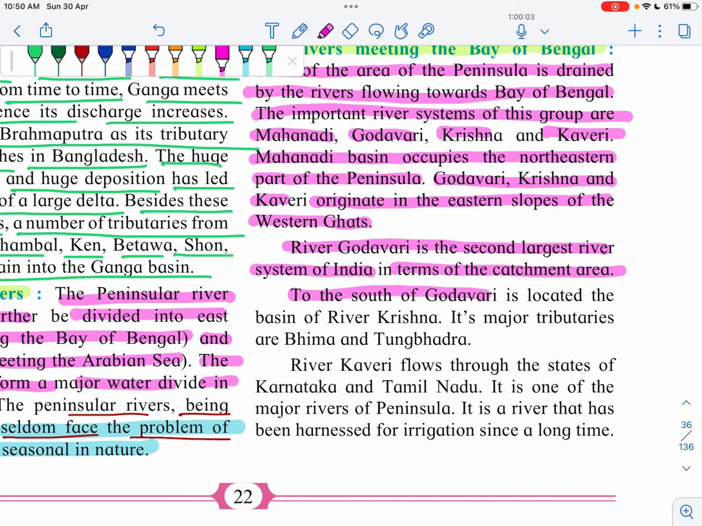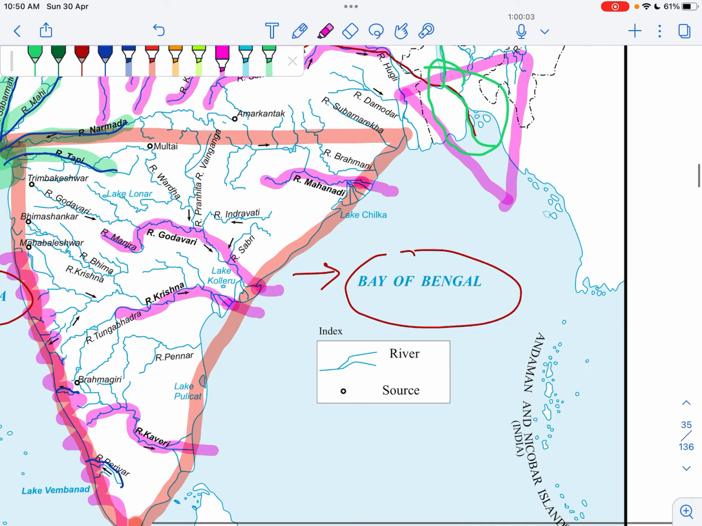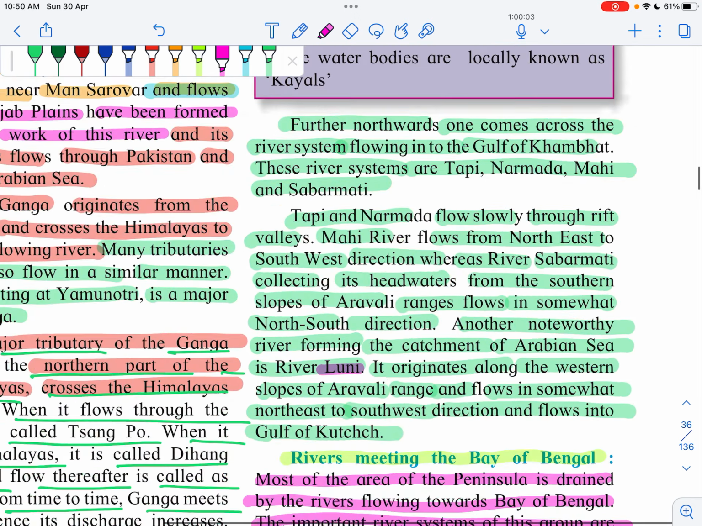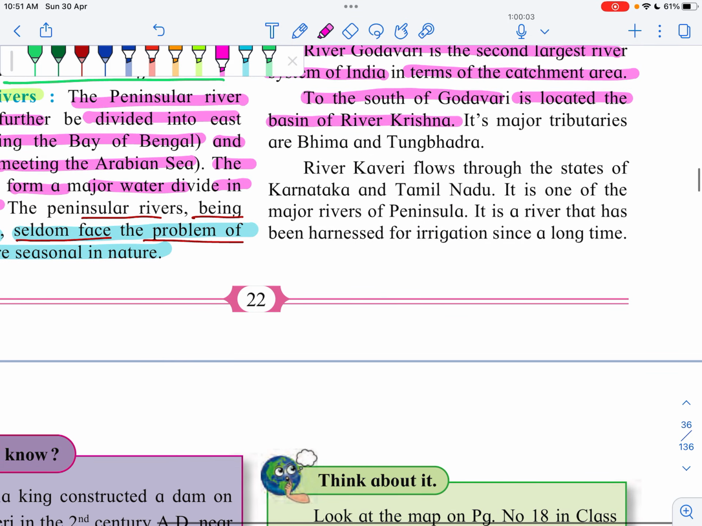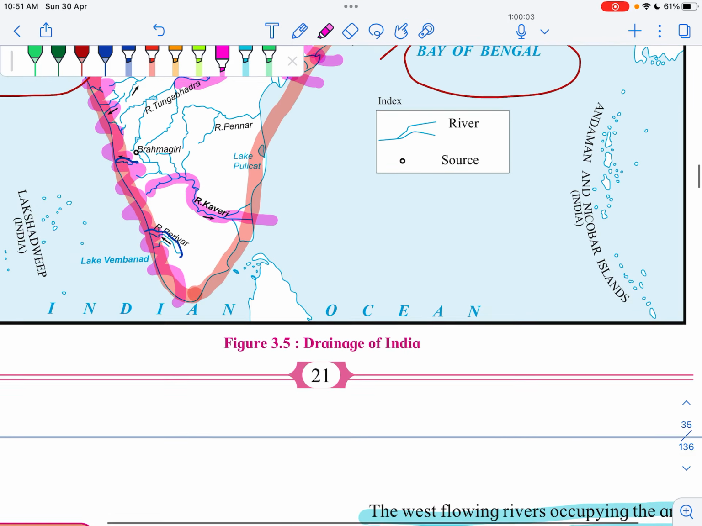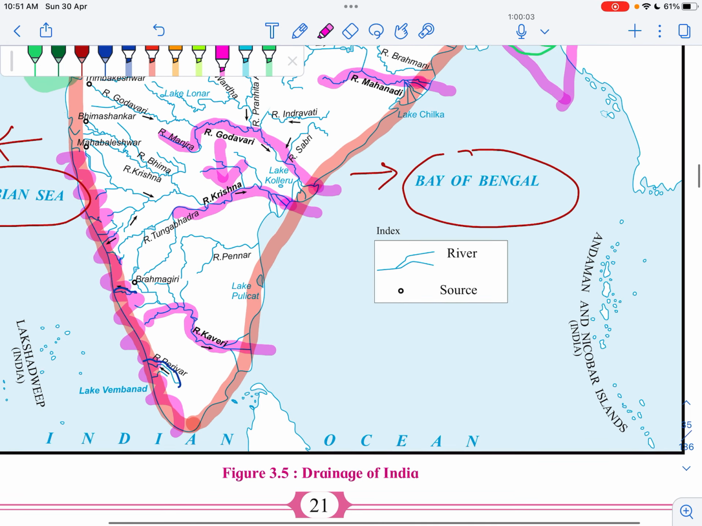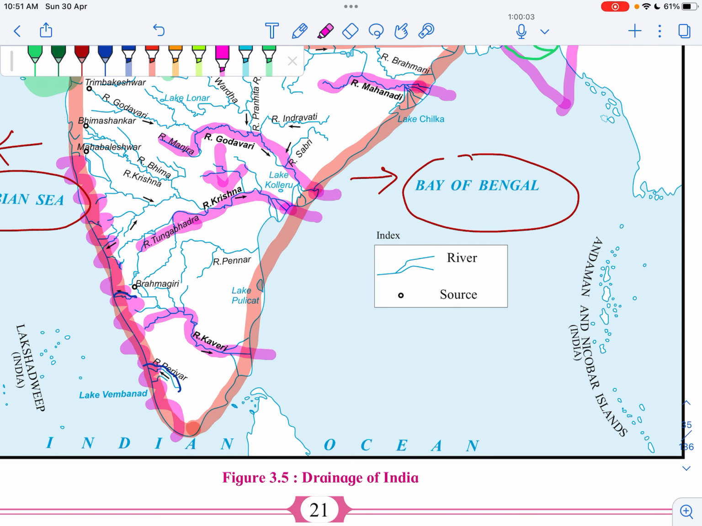To the south of Godavari is located the basin of river Krishna. Yes, see, Godavari, and to the south of Godavari is river Krishna. Its major tributaries are Bhima and Tungabhadra. So the major tributaries of river Krishna are river Tungabhadra and river Bhima.